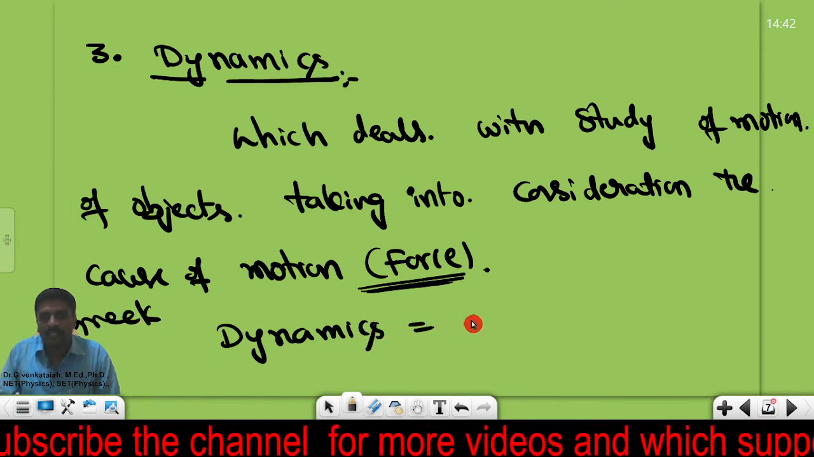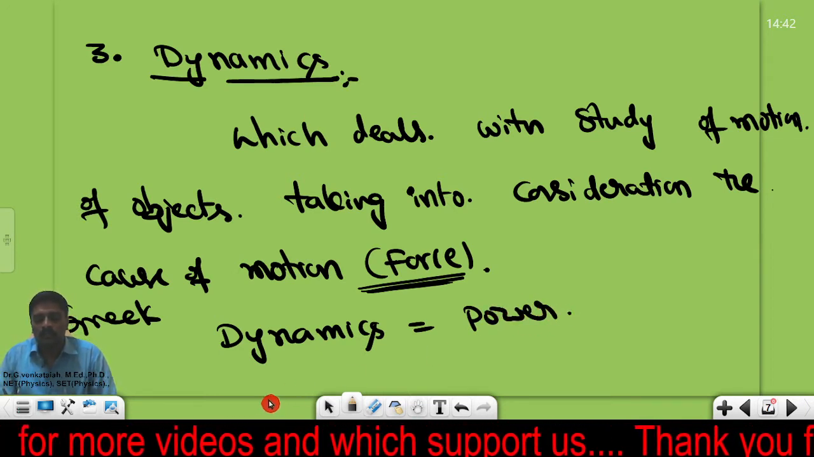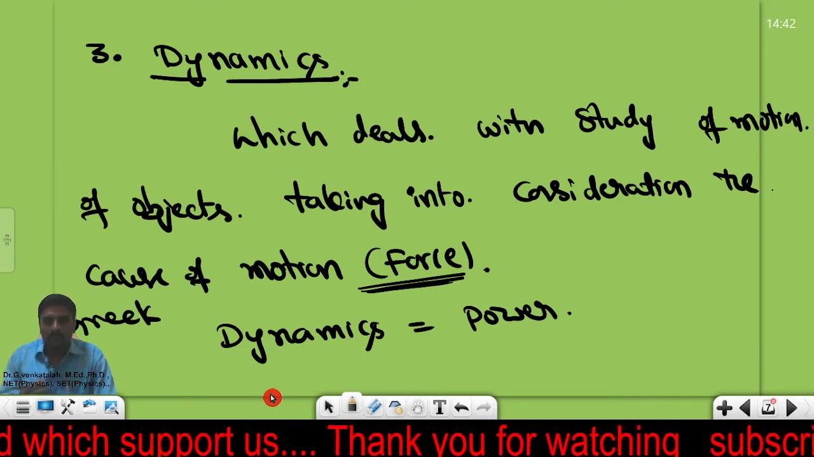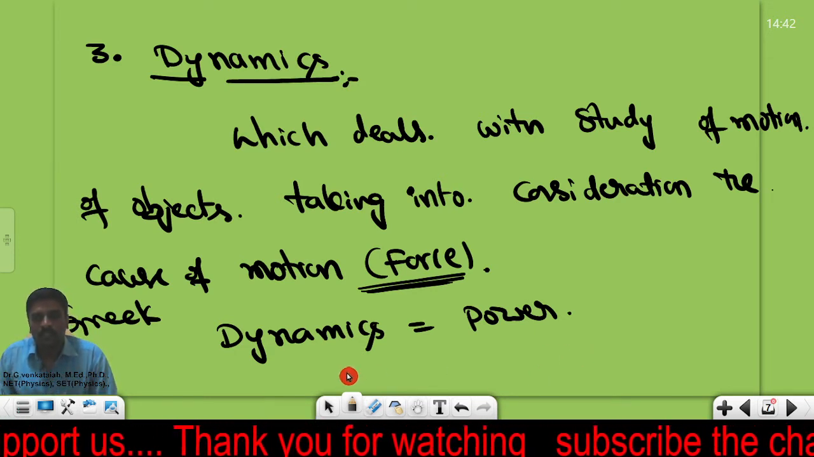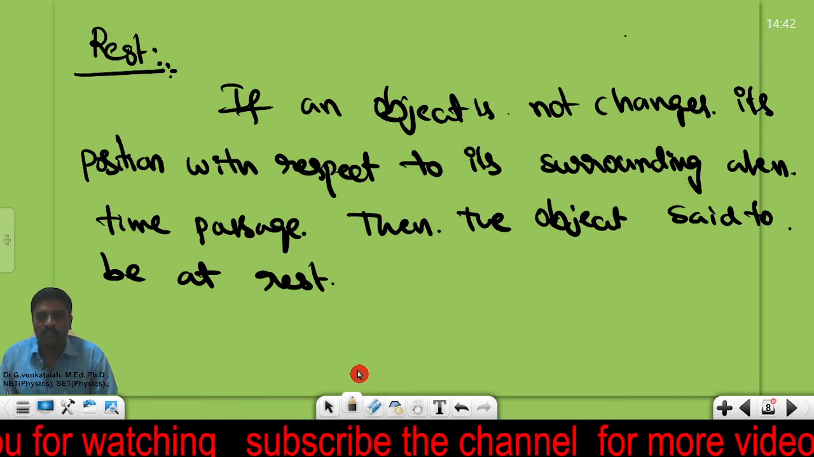What does that mean by dynamics? The meaning of dynamics is equal to power. Power is the word meaning in Greek. Dynamics means it is the power. Power will give the meaning of the word. So now let me go to another small important terminology.